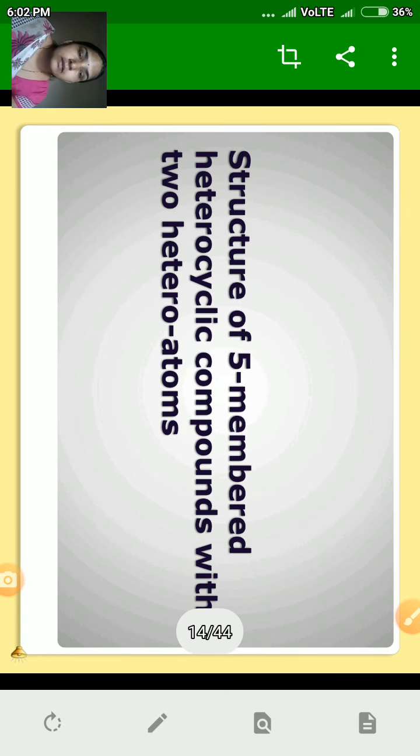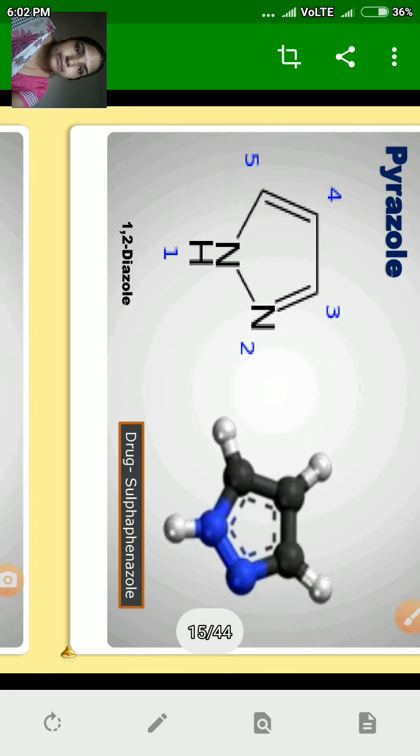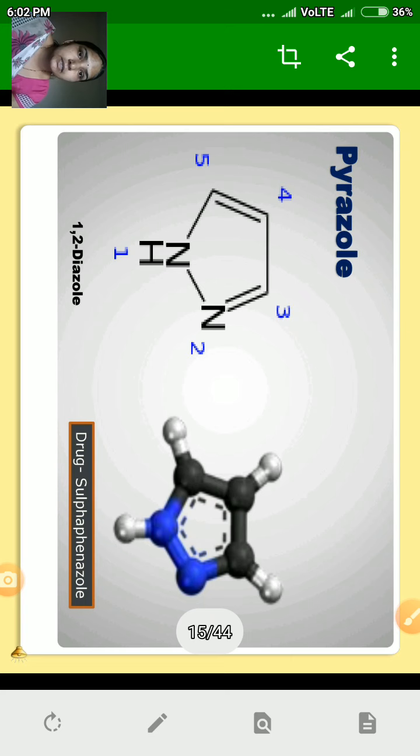Now we will see the structures of 5-membered heterocyclic compounds with 2 heteroatoms. First compound is pyrazole. In pyrazole, there are 2 heteroatoms, 2 nitrogens are present, and the remaining 3 atoms are carbon atoms.